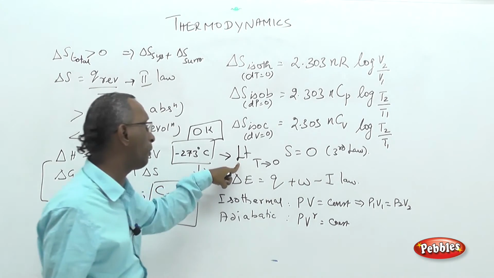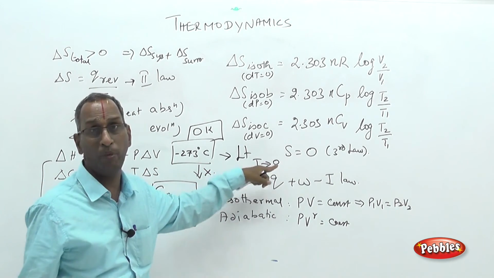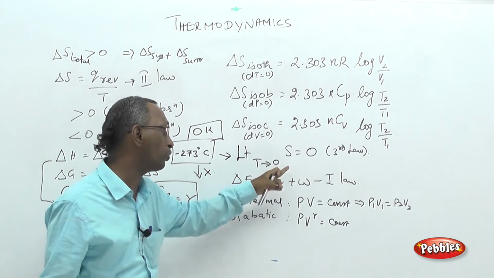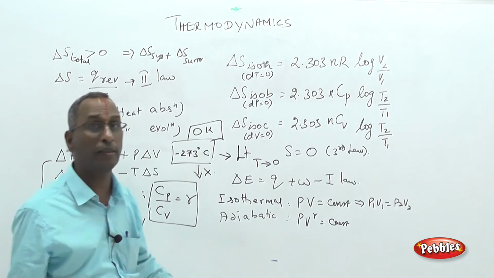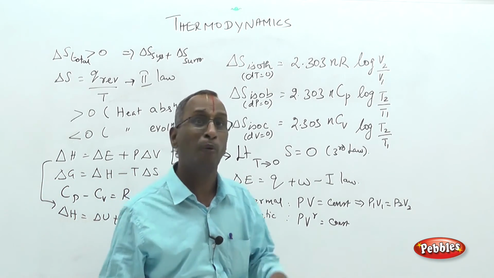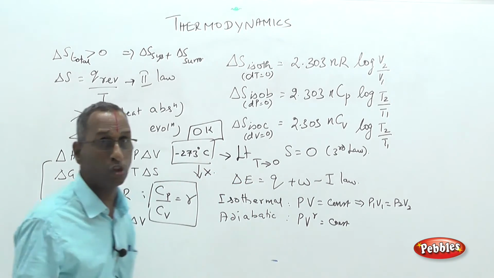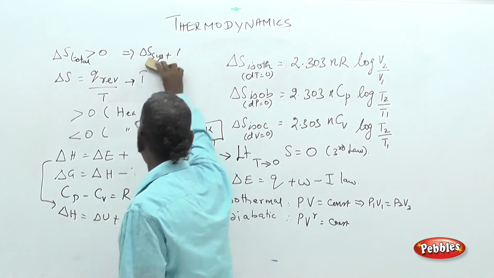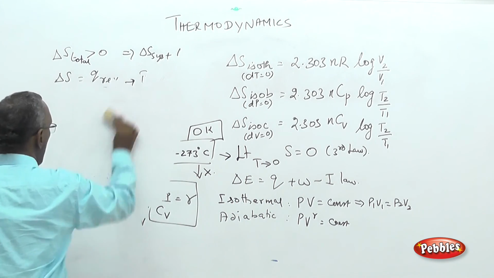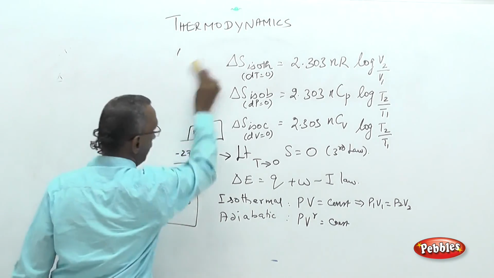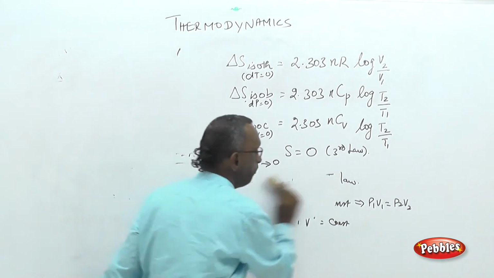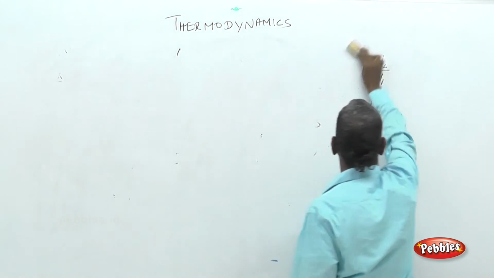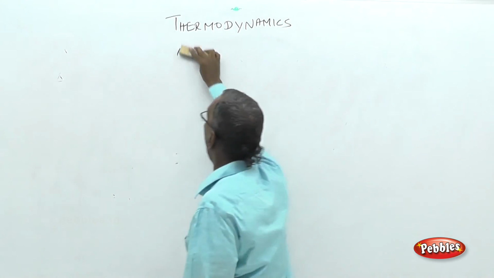Mathematical form of the third law of thermodynamics: limit T tends to 0, because it cannot be realized. Lowest temperature cannot be realized. That is why it tends to 0. Entropy, in all cases, entropy is once again not measurable. Only the change in entropy is measurable. That is to be noted. These are the points to be remembered, formulae and relations to be remembered for doing sums and approaching the questions. Now we can see some questions based on these relations and processes and also types of variables and properties which you have revised so far.